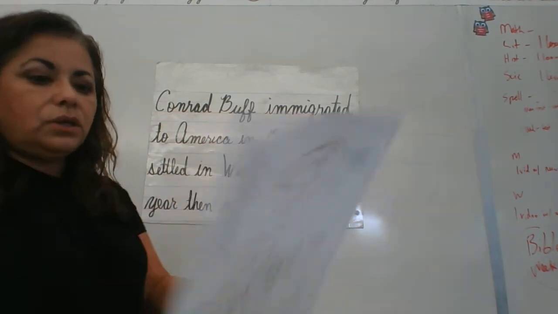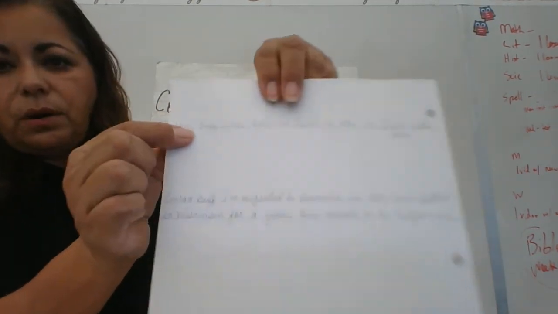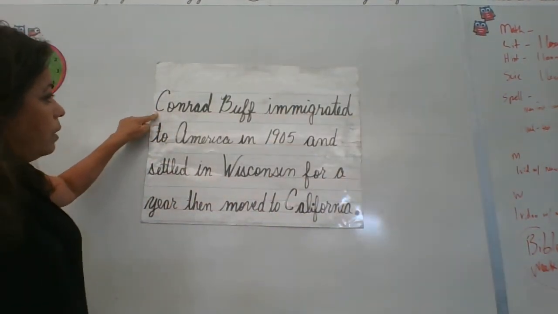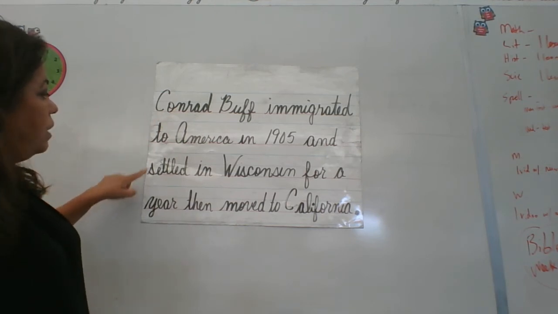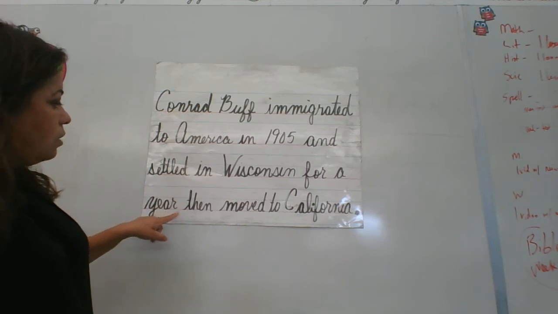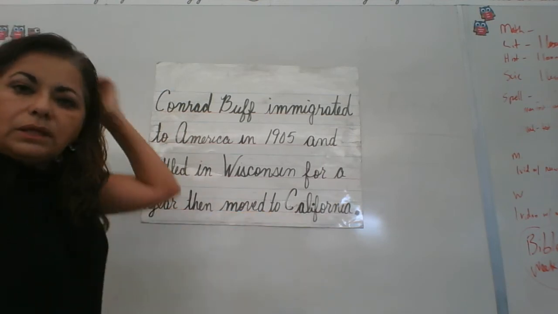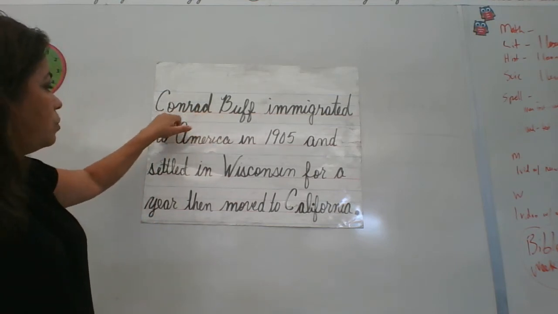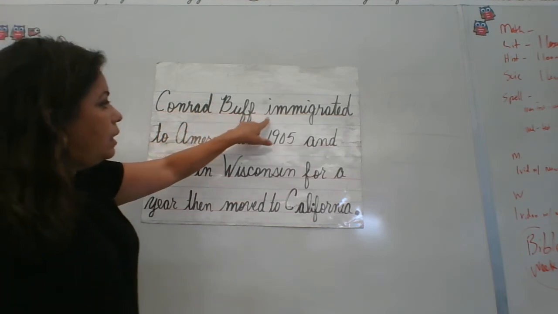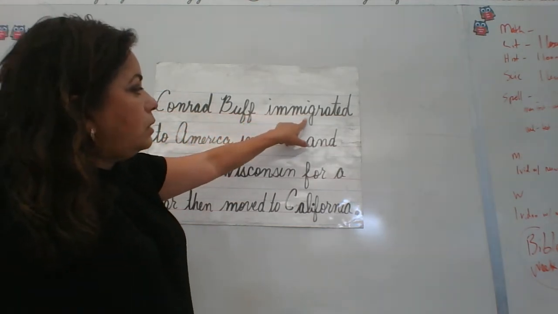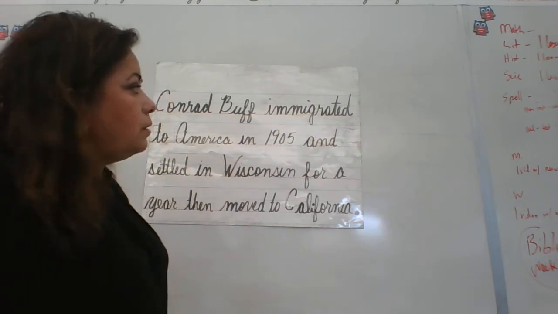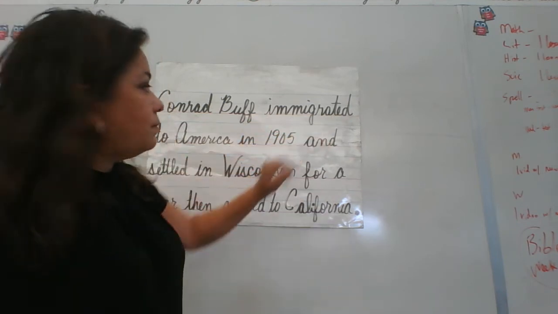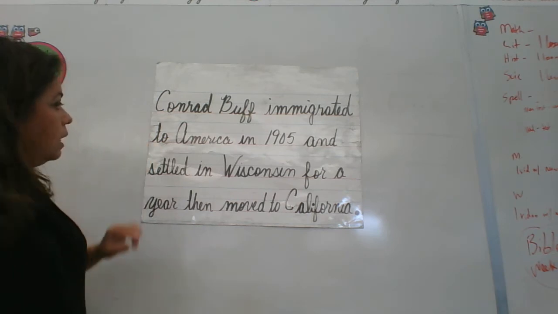So on the second two lines on the back, you wrote first what we wrote here about Mary, where she was born. Your next two or three lines, you're going to write Conrad Buff immigrated to America in 1905 and settled in Wisconsin for a year, then moved to California. Now let's look at the sentence before you start writing. Conrad Buff is both uppercase because that's his name, all right? Immigrated, that's spelled I-M-M-I-G-R-A-T-E-D. I was thinking of the phonogram, ed-t. Immigrated. He immigrated to America.